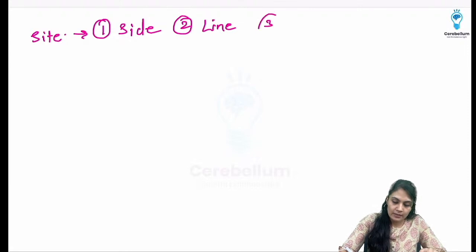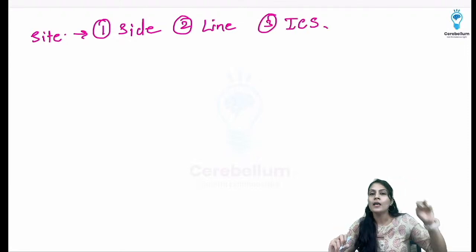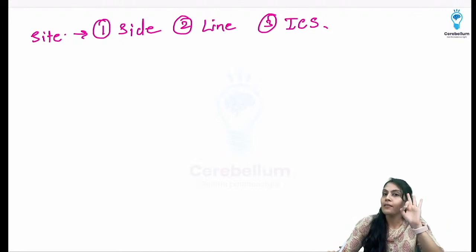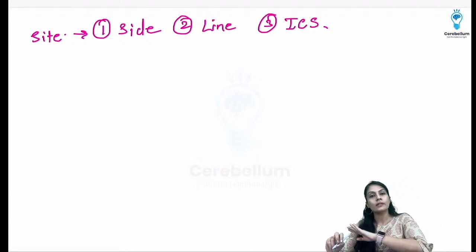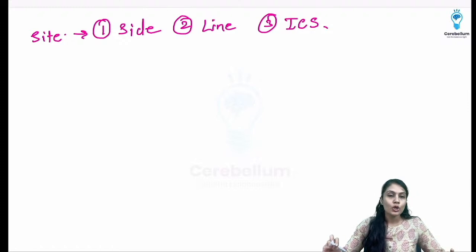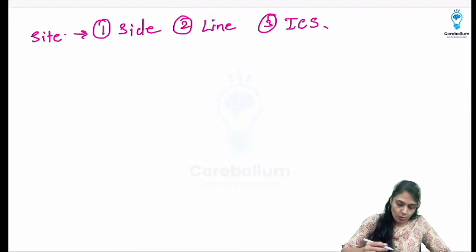And the third thing is intercostal space. ICS means intercostal space. If you say these three things, there is no chance that you'll miss this. Okay, so please tell all three things whenever you are telling the site. So I'm going to write the site of these chest leads V1 to V6.